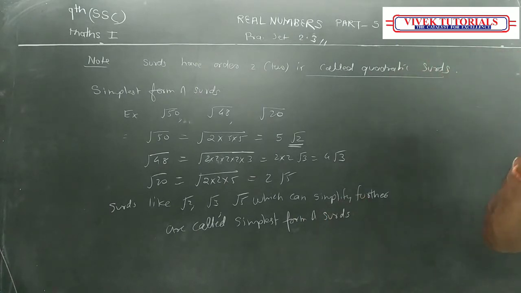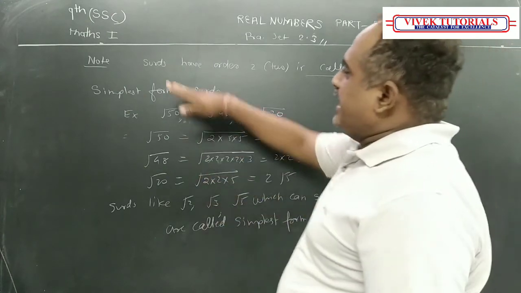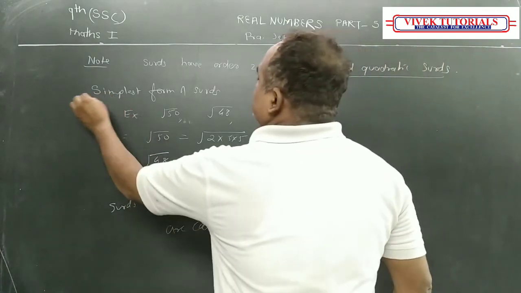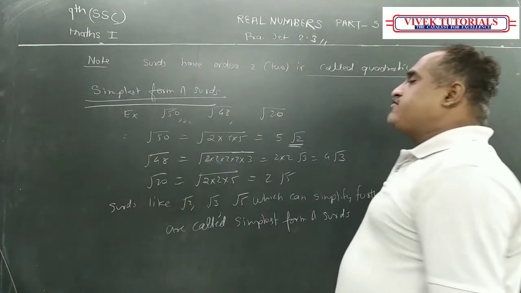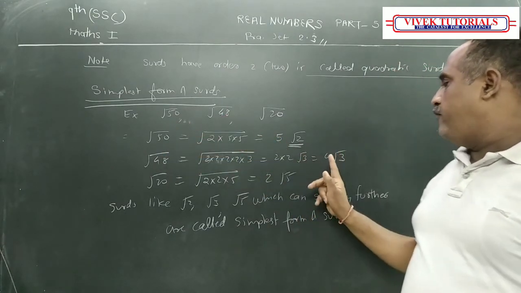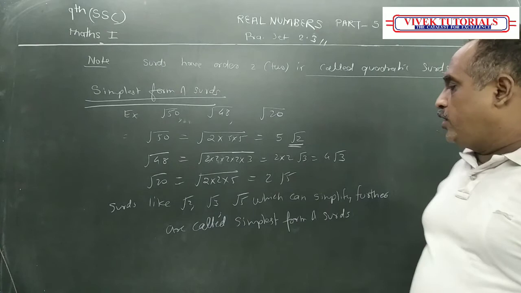Simplest form of surd. Once again, one thing to remember: surds with order 2 are called quadratic surds, and you should know the concept. What is the meaning of simplest form of surd? For example, root 50 is 5 root 2, root 48 is 4 root 3, and 2 root 50.